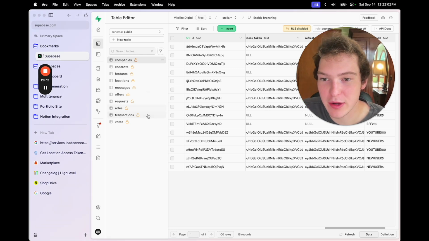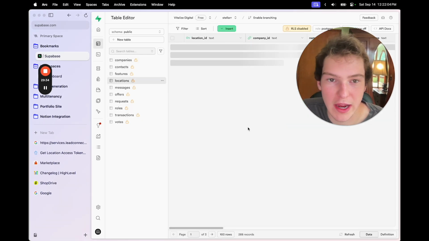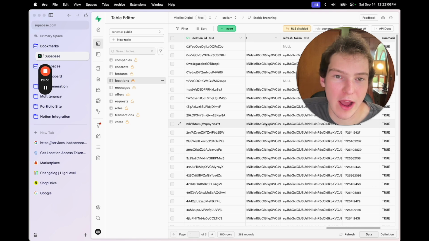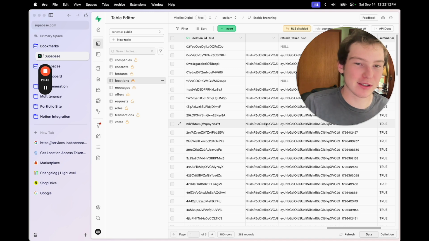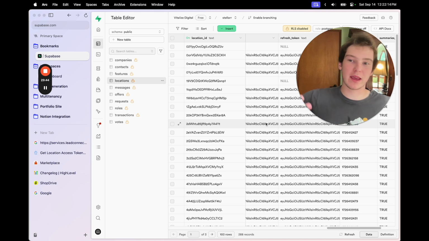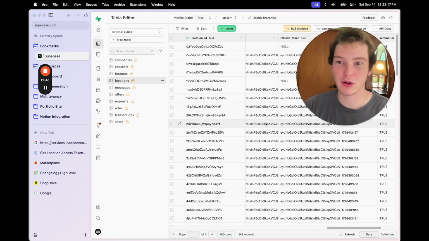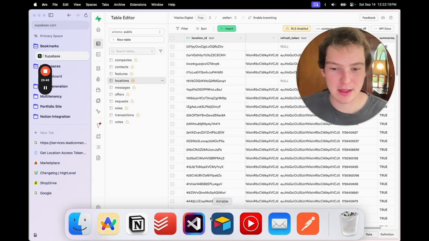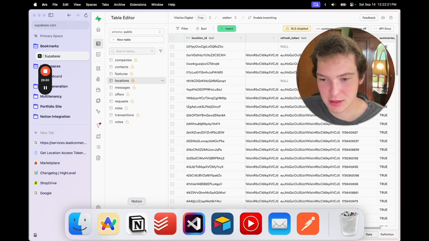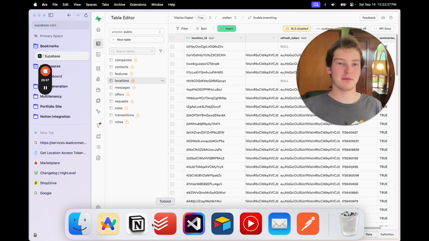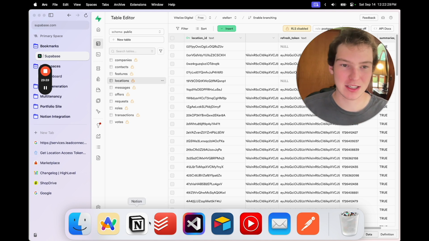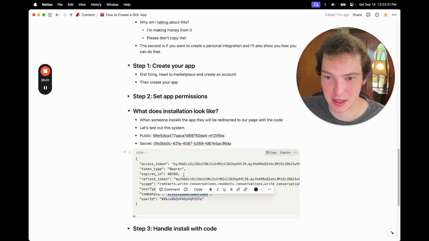And then if we go to the locations, then we also have an access token for each location. So for every location, if we want to do something within that location, we use the access token from the location. And if we want to get information about the company or do something else, then we need the company access token. So essentially, that's the install process. Hopefully that makes sense. Essentially, the hard part is just getting the access token and then refreshing everything.